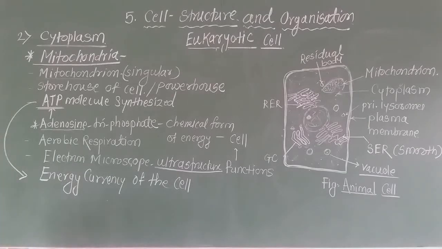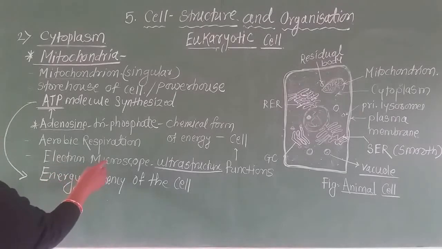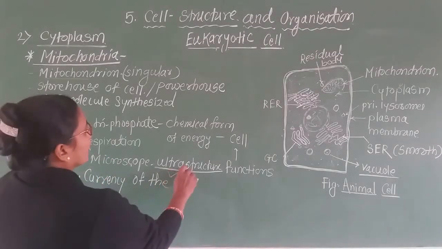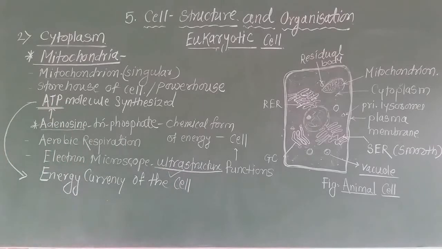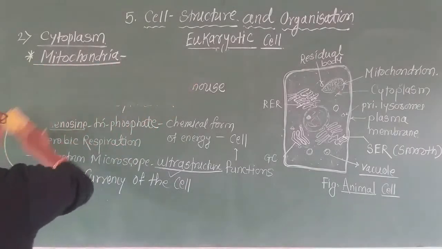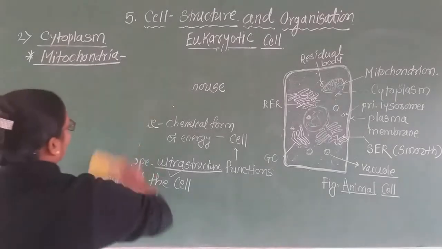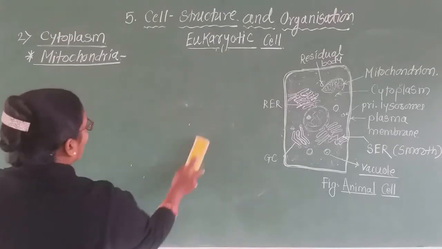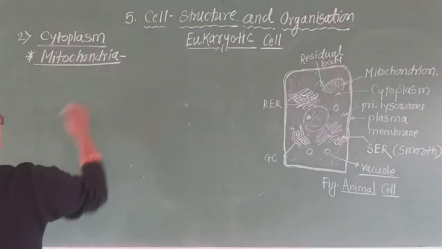Now, when we study the microscopic structure under the electron microscope, it is called the ultrastructure. We are going to study the ultrastructure of mitochondria, that is, how mitochondria appear under the electron microscope.